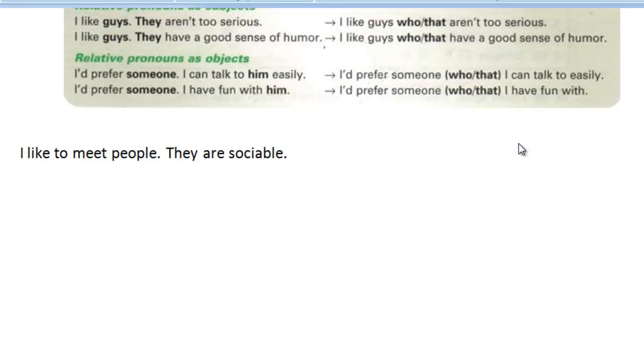Now let me get you to do a few examples. We're going to do one last one together and then I'm going to have you do a few more. We want to take these two pieces of information. I like to meet people. They are sociable. So we've got two pieces of information, and what we want to do here is put these two together. We're just going to remove the pronoun they, and change it for a relative pronoun, either who or that. So that was quite simple. I like to meet people who are sociable, and I mentioned you can either say, I like to meet people that are sociable.